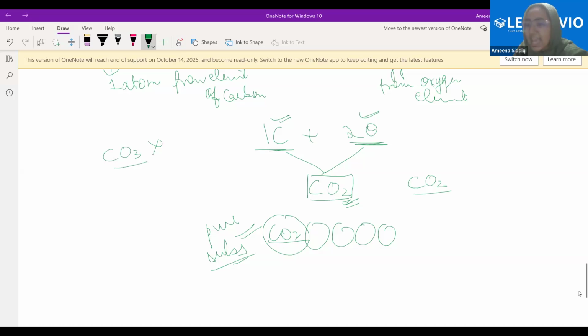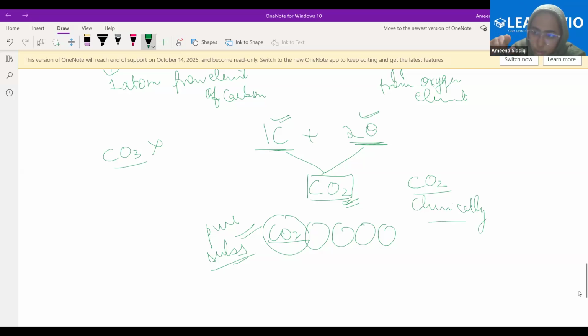And also, second, very important. If I ask you to just mix chicken and rice without cooking it, will you call that biryani? No, ma'am. Therefore, when I'm saying 1 atom of carbon and 2 atoms of oxygen are combining together in a fixed ratio, you have understood 1 and 2, the ratio is fixed, right? They are combining together. They have to be bonded chemically. What's the type of bonding there? Chemically. That's it.